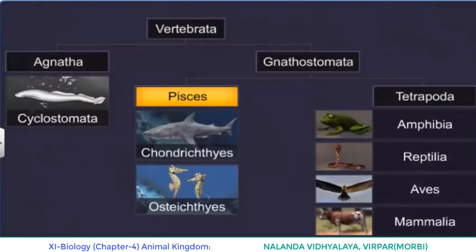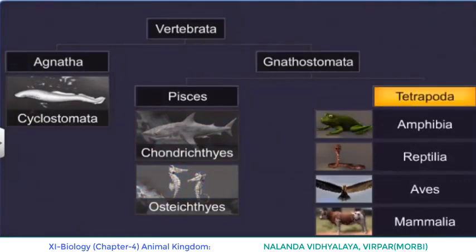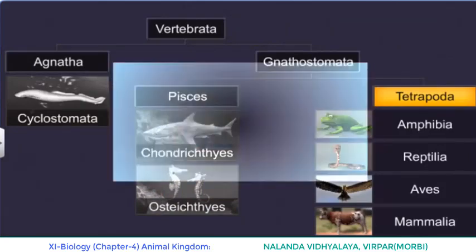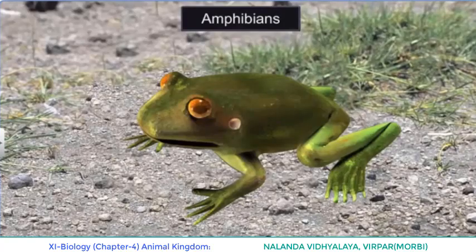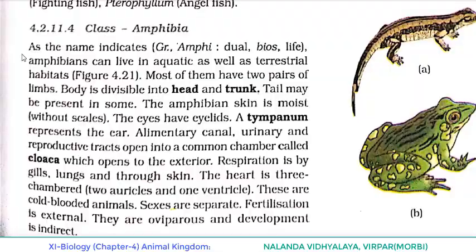Amphibia, that you all know. What is an amphibian? Any example? Yes, frog. Why are we calling it an amphibian? As you have learned in lower classes, amphibians are able to live both in water and on land. So the first point indicates the same. Class Amphibia.